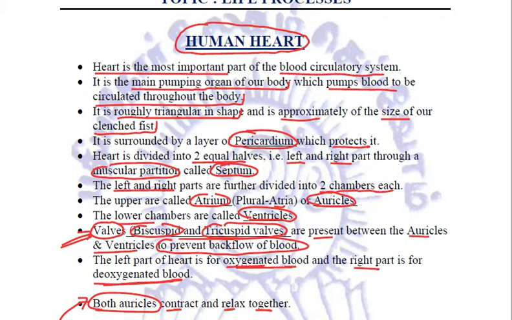The outer layer protecting it is the pericardium. The muscular partition separating the heart into two equal parts is the septum. There are two chambers on both sides. The upper two chambers are called atrium or auricles, plural is atria. The lower chambers are ventricles. Valves are present between the auricles and the ventricles to prevent backflow of blood. The left part of the heart is for oxygenated blood. The right part is for deoxygenated blood.